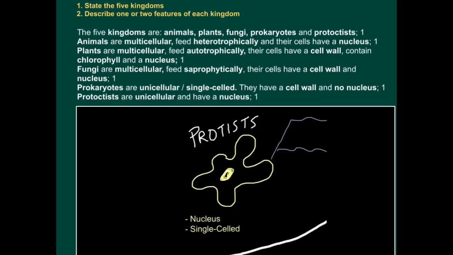Finally, protoctists are unicellular like prokaryotes and have a nucleus. That's how they're different to prokaryotes. So this is on one level a very easy question because you're just making lists that you have to remember, but challenging because you've got a lot of complex terminology to use here, lots of complex words, which you'll need to practice and commit to memory.